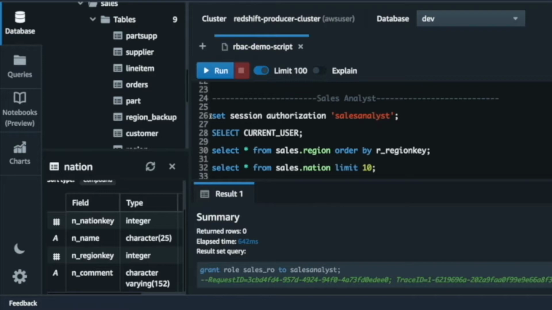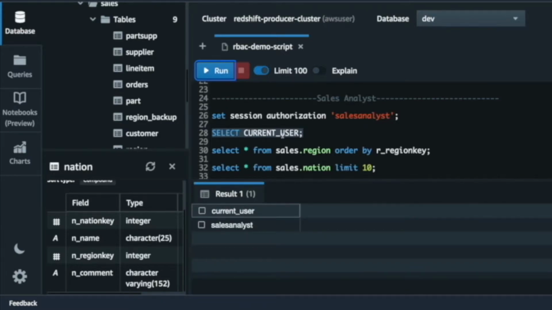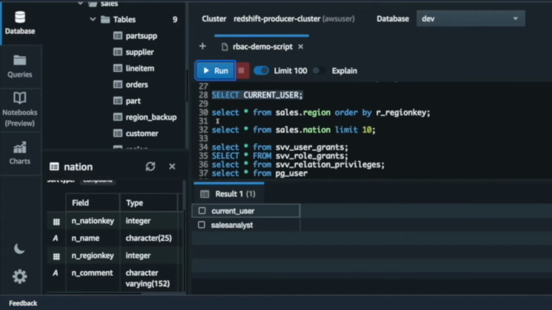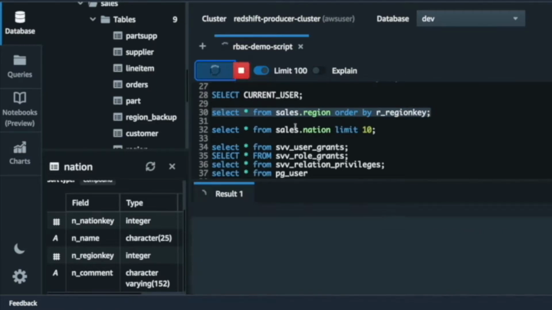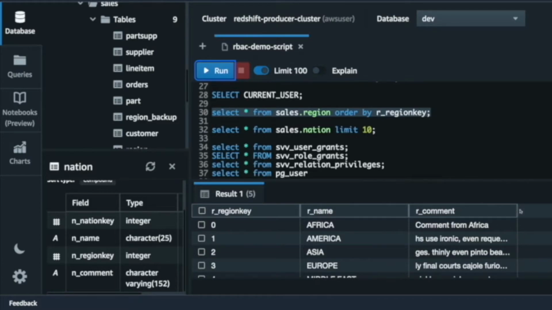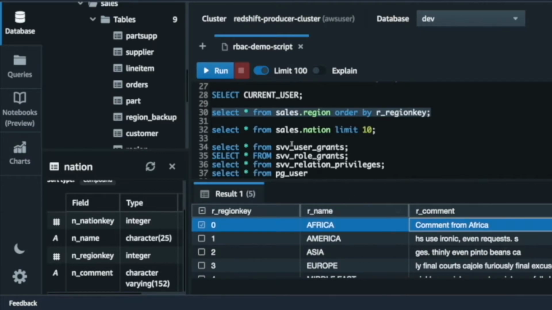So now let's switch the user to sales analyst, and let's make sure the switch has happened correctly, and then let's run some simple queries. For example, if I want to run a select star on the region table, I should be able to run it using a sales analyst privilege. And notice the comment here, comments from Africa. Later we are going to try to update this comment.